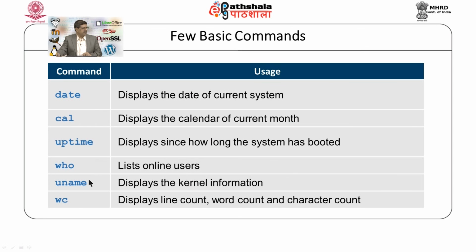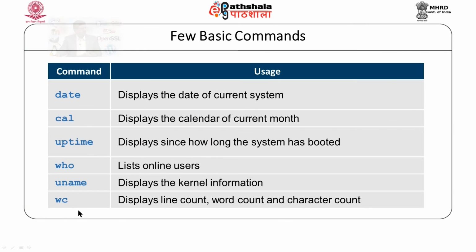The uname command is another command which displays kernel information. As we have studied, Linux is made up of a kernel. If we want to know which kernel we are using, the version of kernel, whether it is 2.6, 3 or whatever, then the uname command with option -a will display all information about the kernel.